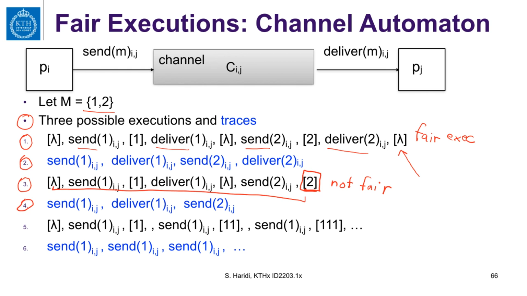Now, the third execution is an infinite execution with only send actions. In this execution, the tasks to deliver the messages that have been sent are always enabled, and they have infinitely many chances, but they are not executed. Therefore, this infinite execution is not fair, and of course the corresponding trace is not fair.